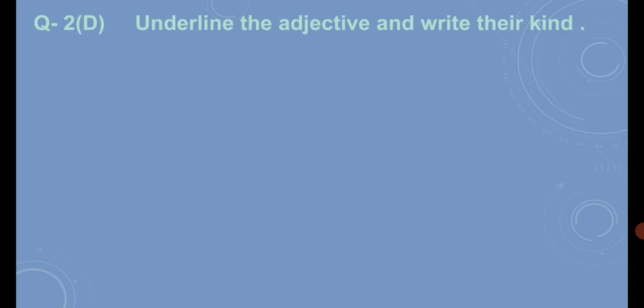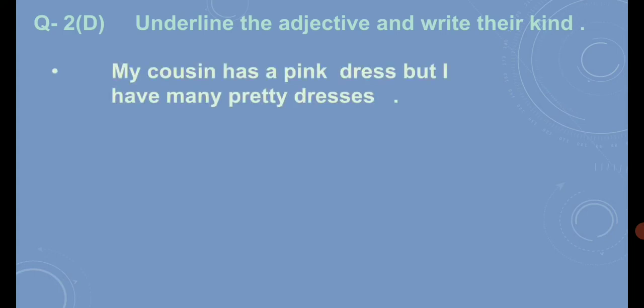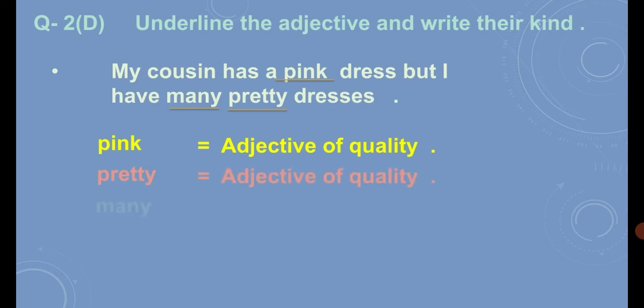Question 2D is, underline the adjective and write their kind. So in this question you have to underline the particular adjectives and identify the kind of adjective. My cousin has a pink dress, but I have many pretty dresses. So what will we do? First of all we underline the adjectives. Which are they? Pink, many and pretty. Now we identify the kind of adjective. Pink is an adjective of quality, pretty is an adjective of quality, many is an adjective of number.